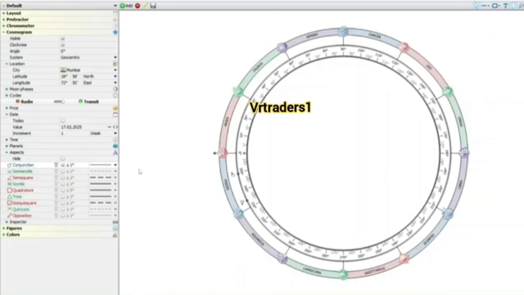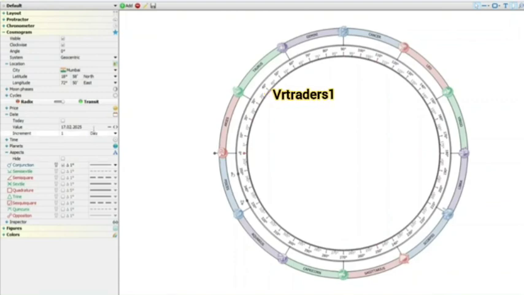Today we are using Mercury-Saturn conjunction. The Mercury-Saturn conjunction has a mixed effect. It can be bearish for the market or it can also be bullish for the market. So we can say that it is good to find the reversal dates in the market.